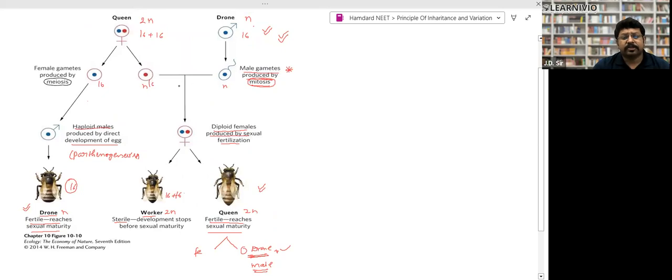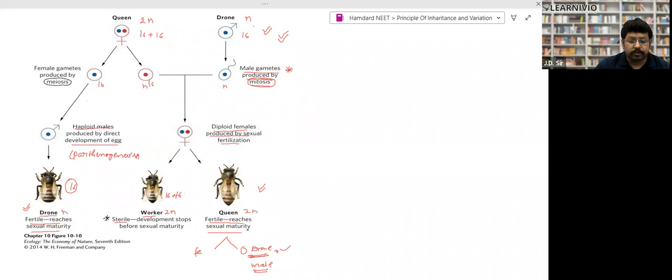Now what happened? Again, the fertilization of egg takes place. The next another egg gets fertilized. Those are the fertilized eggs. They make the diploid female, and females are of two types: a worker female and a queen female, right? Both of the females are diploid, but there is a difference between the size of the queen and the worker. Actually, workers are basically sterile. Their development stopped before sexual maturity. They do not reach sexual maturity. That is also an important fact that you need to note down, right?